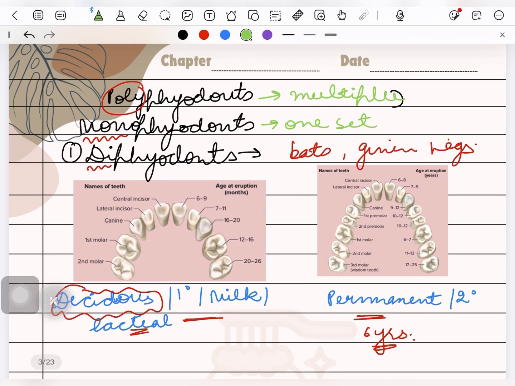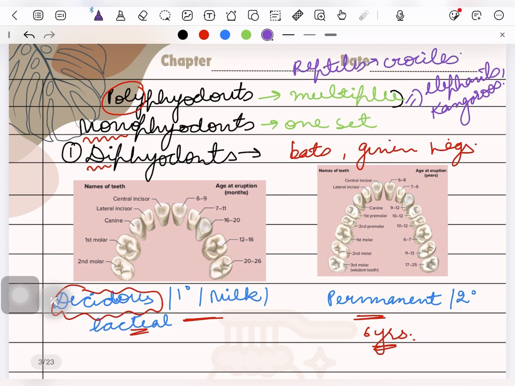Most of the mammals are monophyodonts or diaphyodonts, but there are some exceptions among mammals that are polyphyodonts. Examples of mammals who are polyphyodonts are some elephants, kangaroos, and also reptiles such as crocodiles. There are also some fish like sharks who are polyphyodonts, and an example of monophyodonts is the platypus. Yes, Platypus the Perry from Phineas and Ferb.